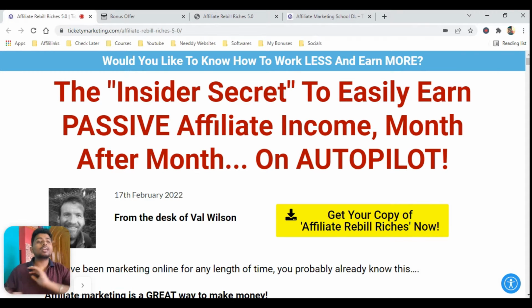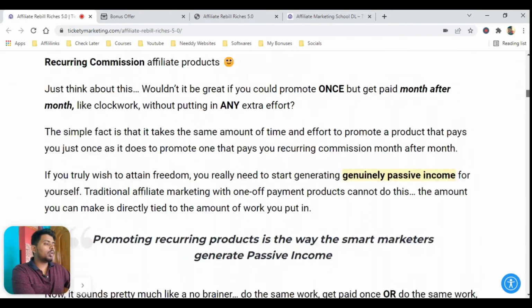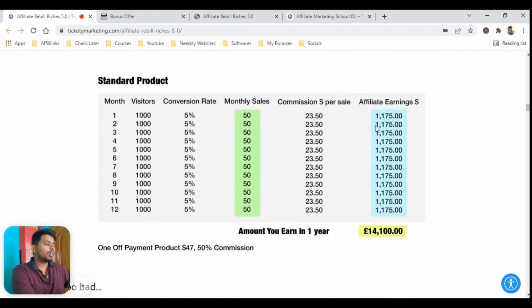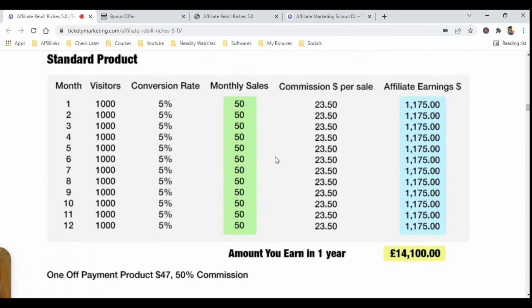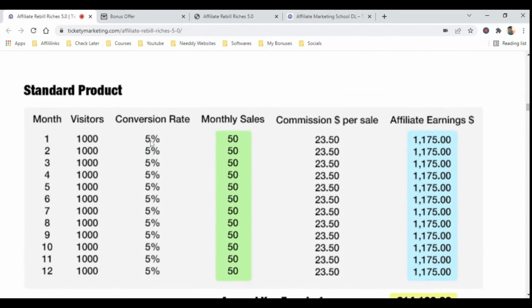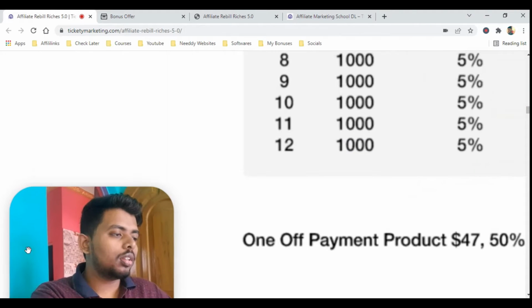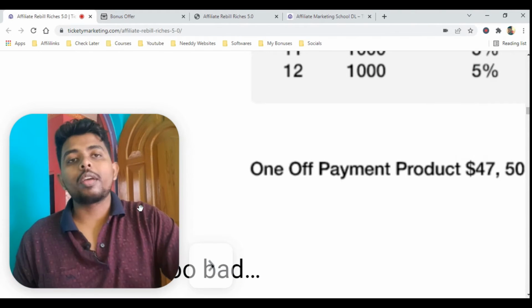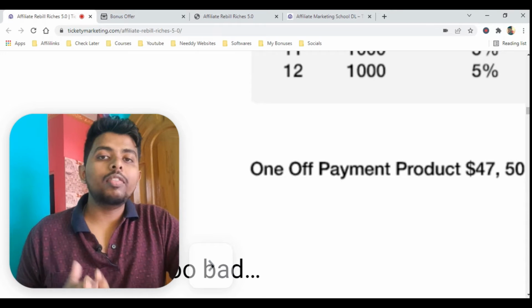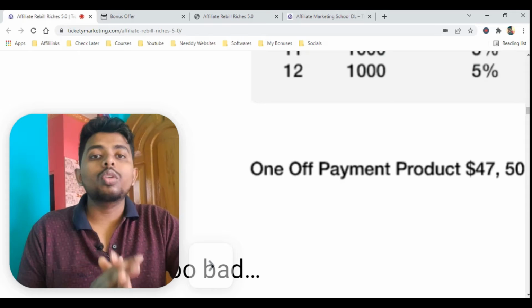And for doing that, let me show you something real quick, a very good calculation that the product creator has given. So let us say we have a monthly visitor value of 1000.